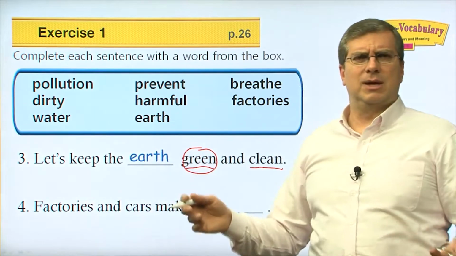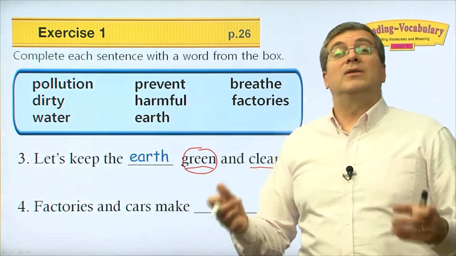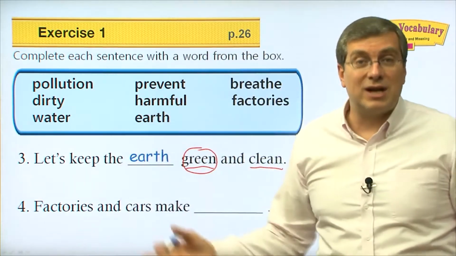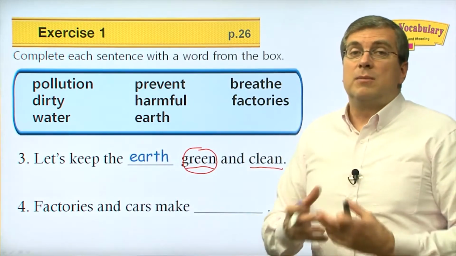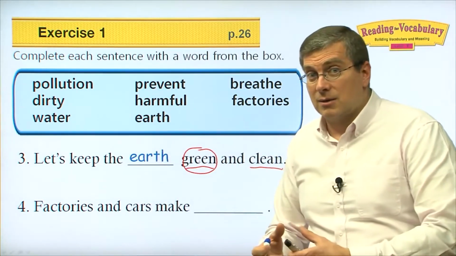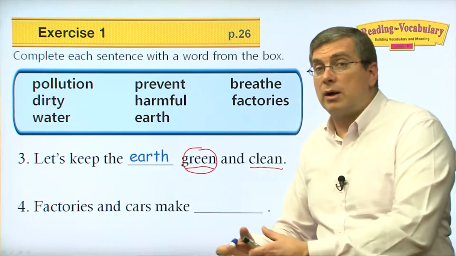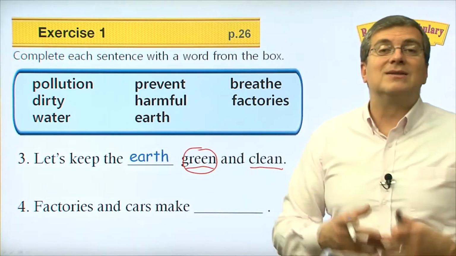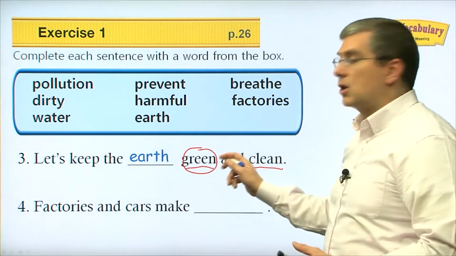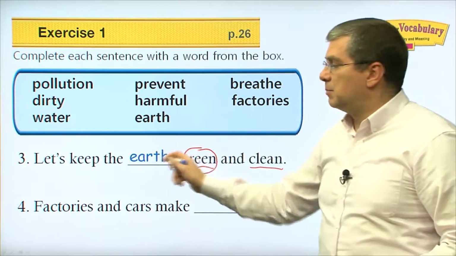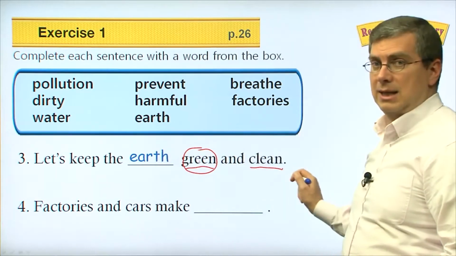Green? What does that mean? Well, think about it. We want our earth to have lots of trees and lots of plants, right? Those are green. If we keep our water clean, right? If we don't pollute our water, there will be many trees and lots of grass, lots of plants. So it'll be green, green and clean. Let's keep the earth green and clean.